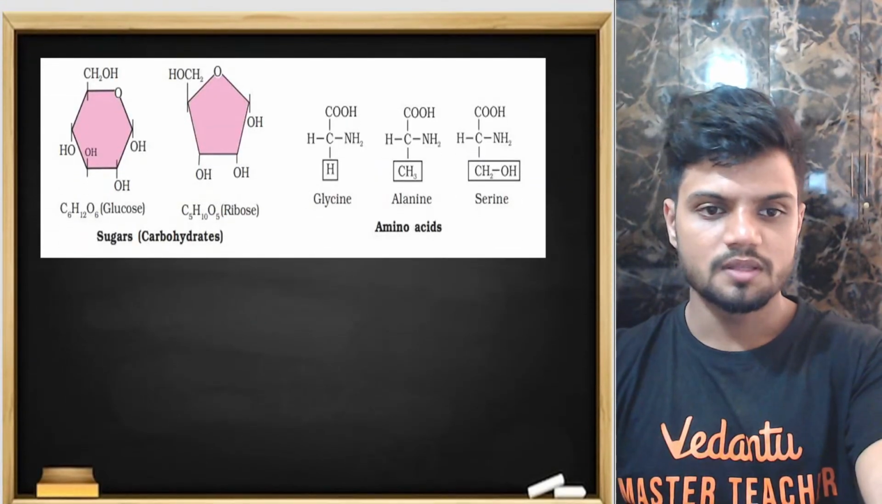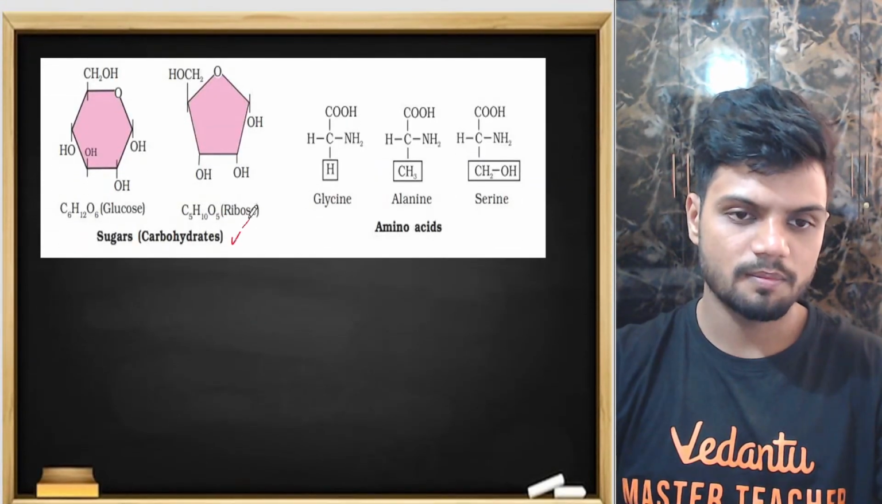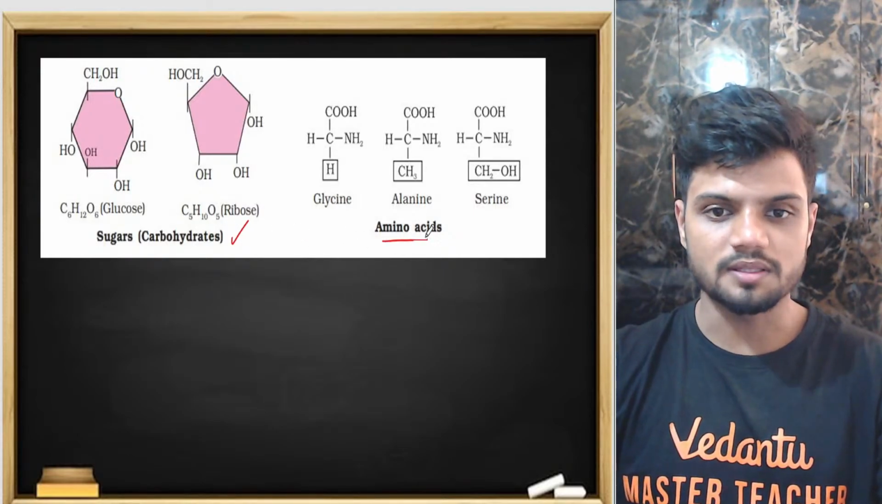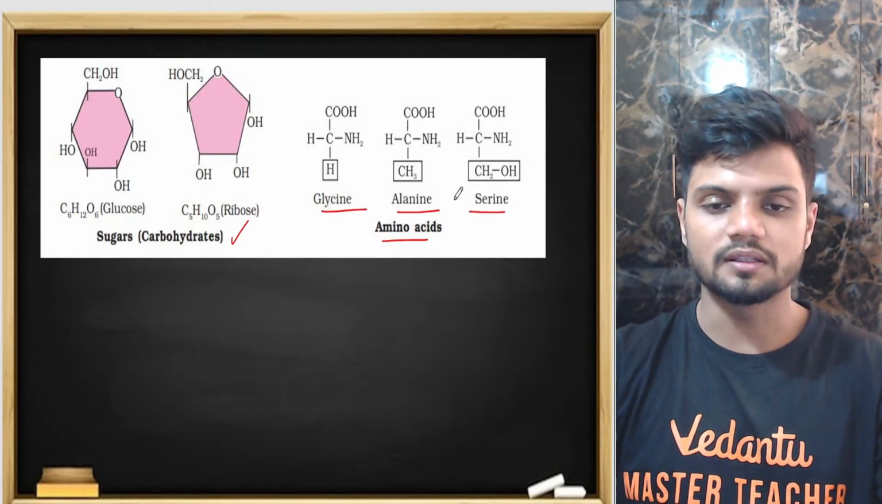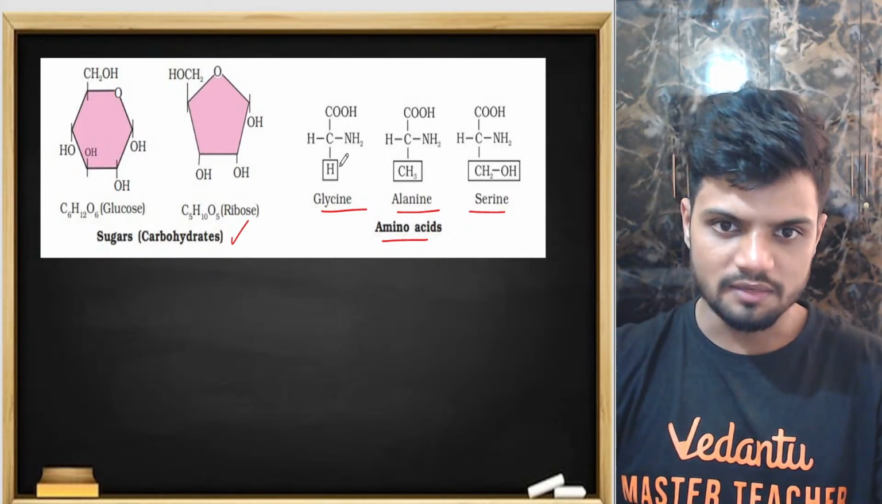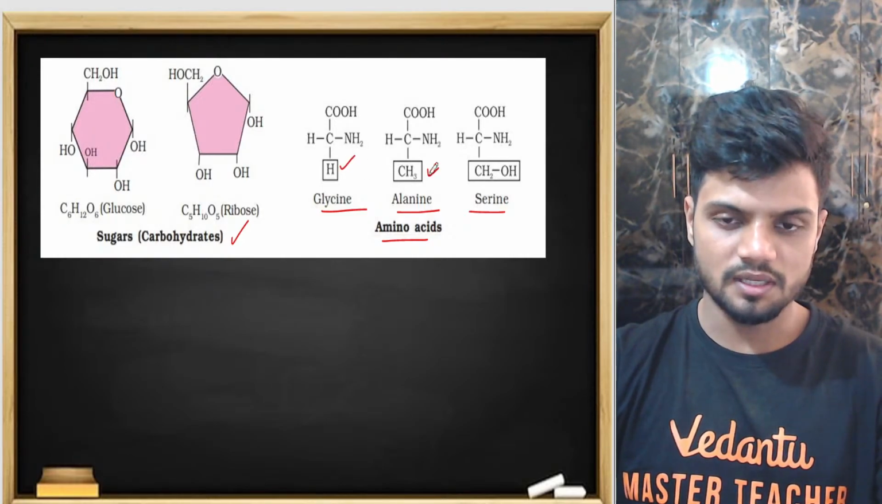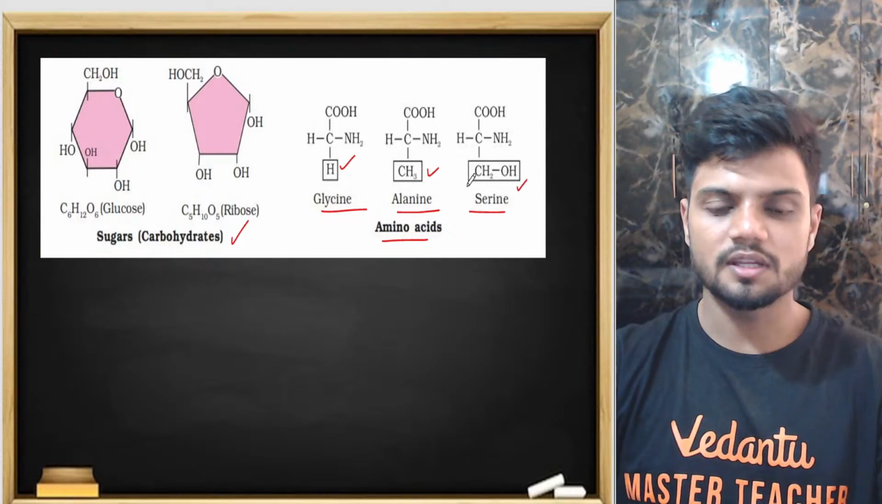See here, carbohydrates, we learned carbohydrates. We didn't learn, sorry, amino acids. Glycine, alanine, serine, all three are present here. Glycine will have hydrogen, alanine will have CH3, serine will have CH2OH.